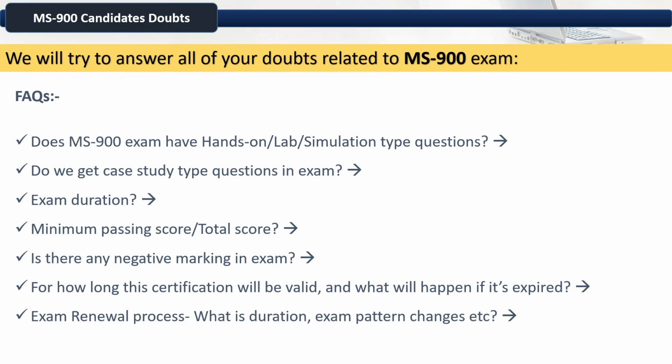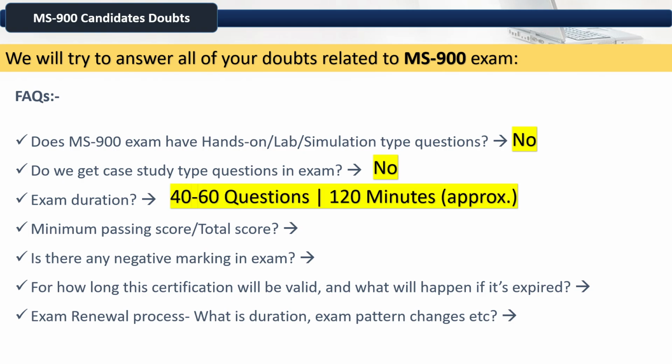We will try to answer all of your doubts related to the MS 900 exam, such as: the exam does not have lab type questions, it does not have case study type questions either. The exam duration is around 120 minutes, in which you have to answer 40 to 60 questions. The minimum passing score is 700 out of 1000. There is no negative marking in the exam.